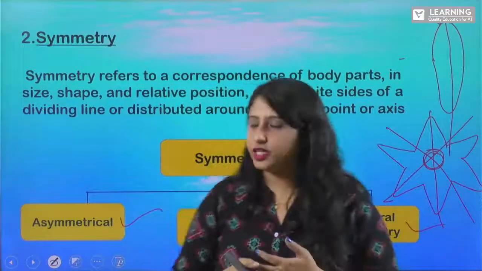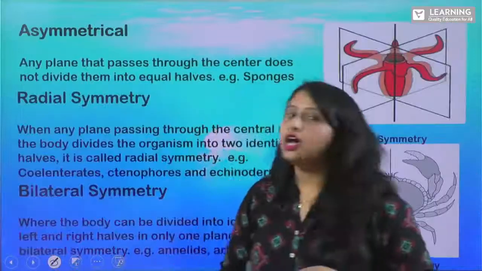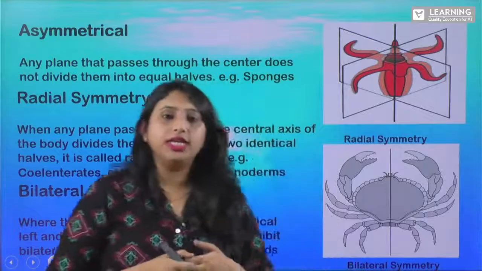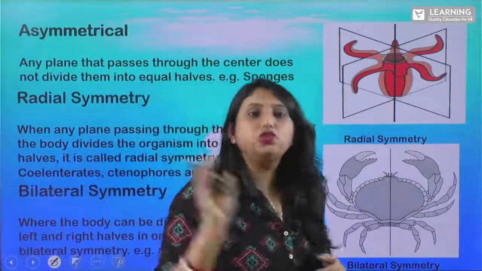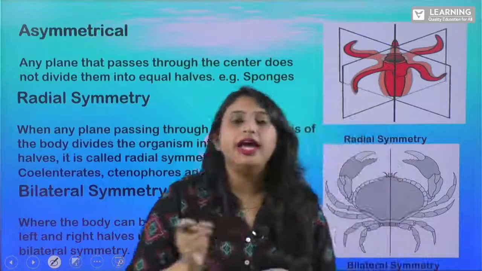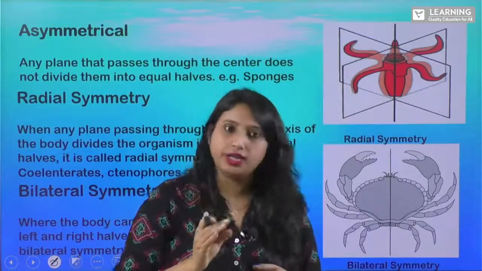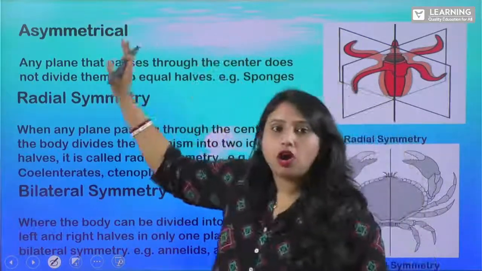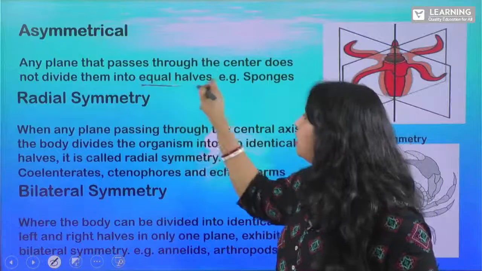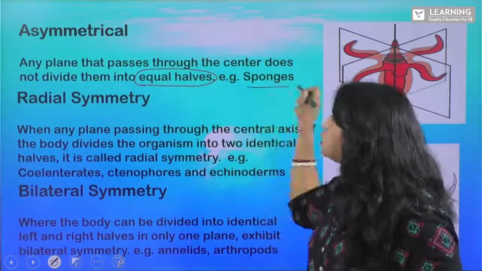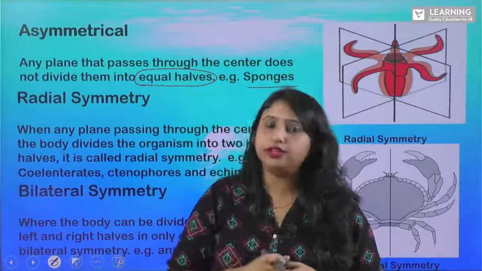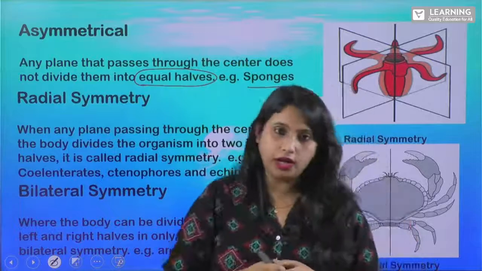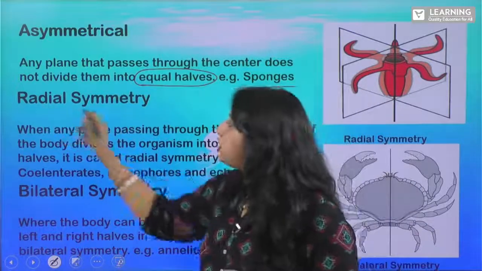So what is asymmetrical? In the case of sponges, right? We have seen phylum Porifera. It is known as asymmetrical. That is, we cannot divide the body parts into equal sizes or shapes. Clear? So asymmetric means any plane that passes through the center does not divide them into equal halves. In the case of sponges, that is your phylum Porifera, there is no division. We cannot divide the body of these sponges into equal halves. Is that clear?